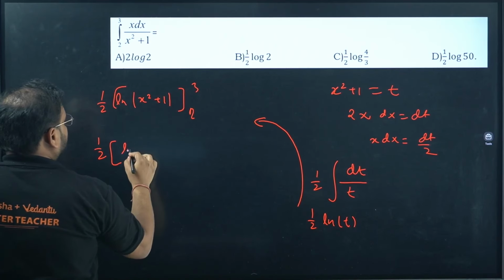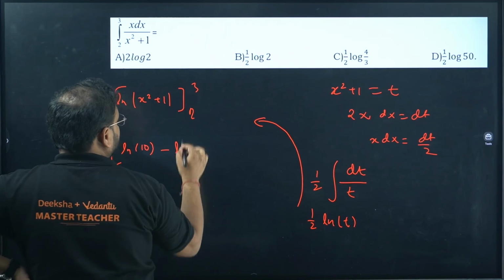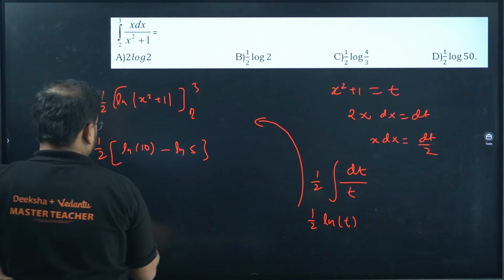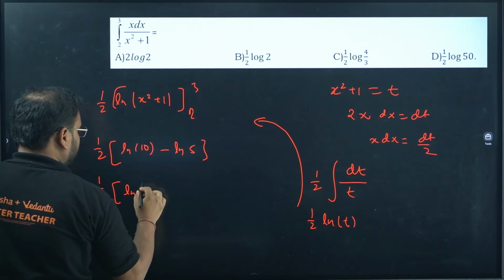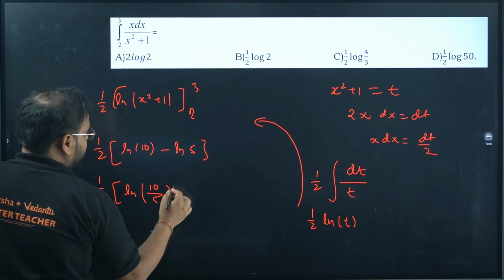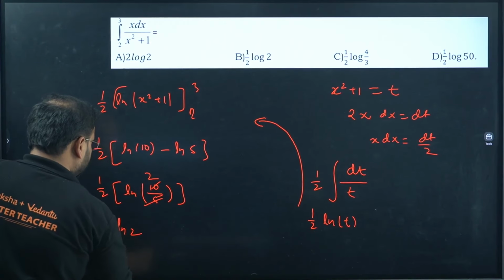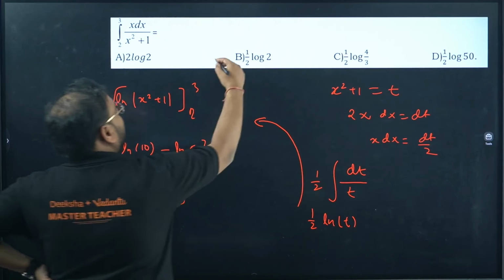Check, 1 by 2 outside. Put 3 here. We'll have ln of 3 square plus 1, so ln 10, minus ln of 2 square plus 1, which is ln 5. So 1 by 2 of ln a minus ln b is ln a by b. So the answer is 1 by 2 ln 2. Please check calculation, nothing else. We could have changed our limits right there as well, but we don't have to. This is a straightforward question. The answer is option B.